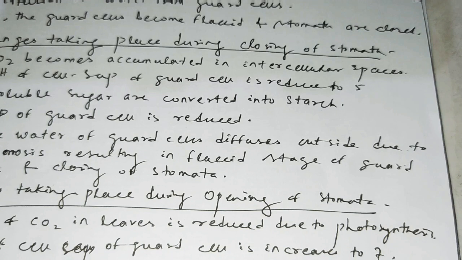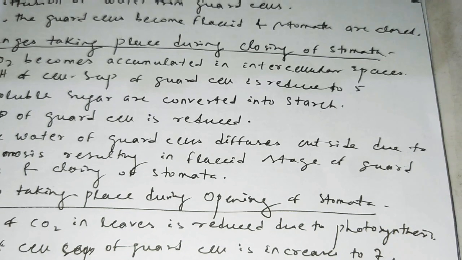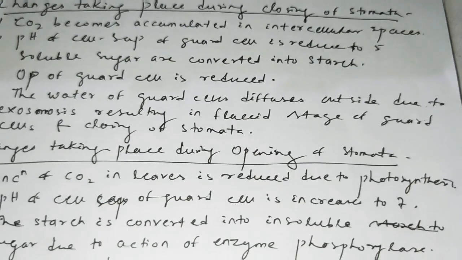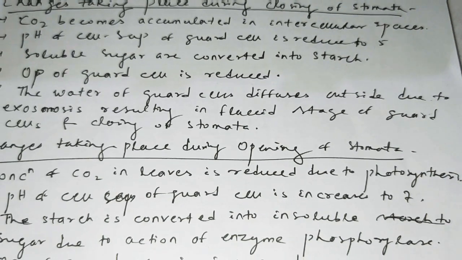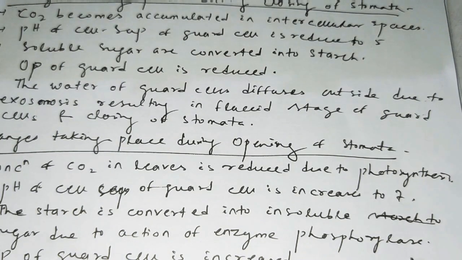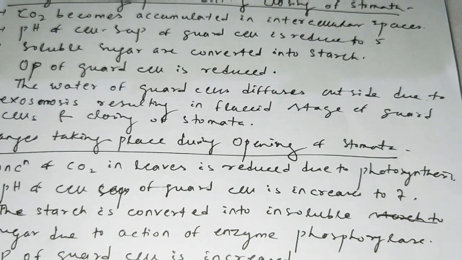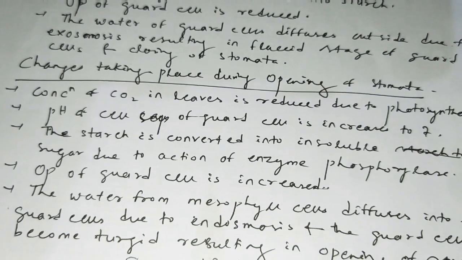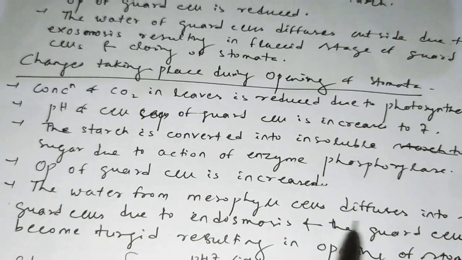Then what happened? The insoluble starch is now converted to soluble sugar by an enzyme, the phosphorylase enzyme, in the process of hydrolysis. The starch is hydrolysed to what? Soluble sugar in the presence of the phosphorylase enzyme. Now what happened inside the guard cell? The osmotic pressure, the OP, increases. Now the last one: the water from the mesophyll is diffused.